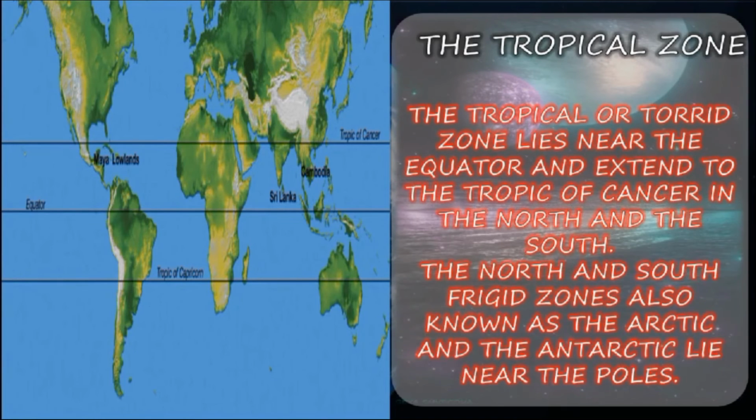Next, the tropical or torrid zone lies near the equator and extends to the Tropic of Cancer in the north and the Tropic of Capricorn in the south. The north and south frigid zones, also known as the Arctic and the Antarctic, lie near the poles.